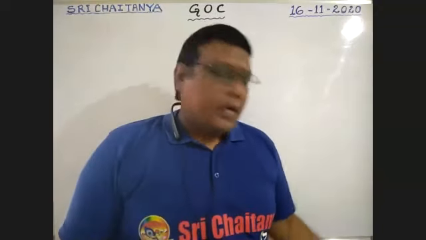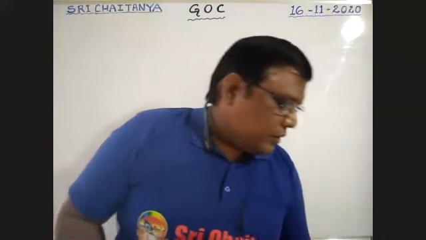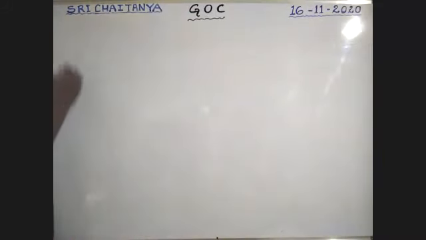Next, some points, boys, towards the basic nature of nitrogen containing compounds. See here. Next one.